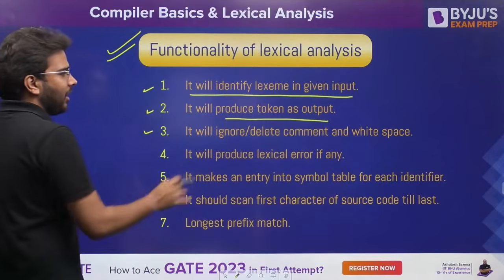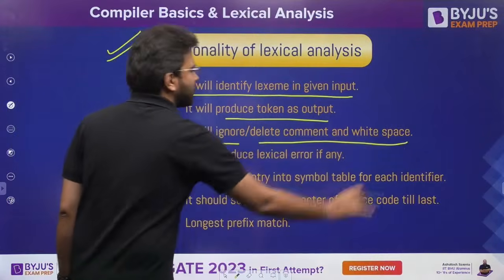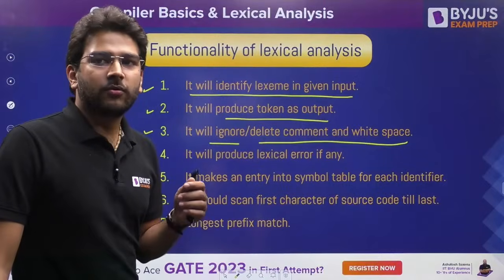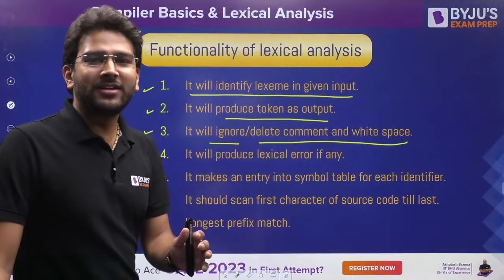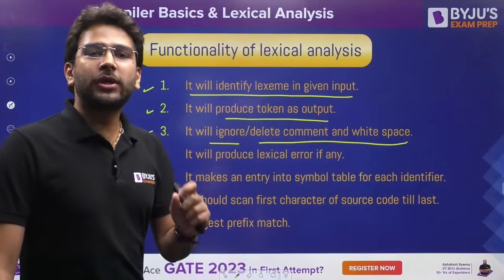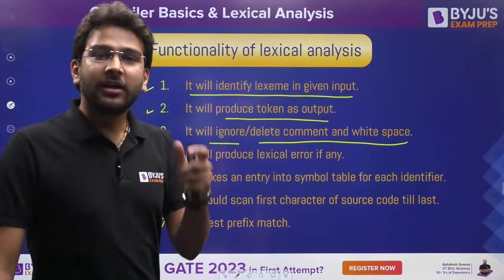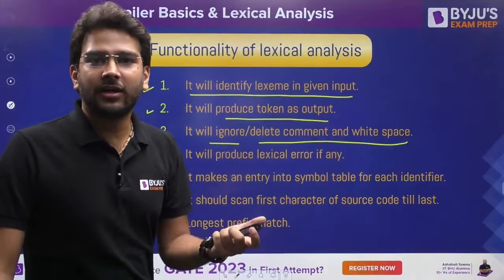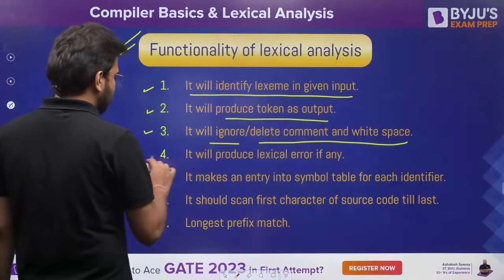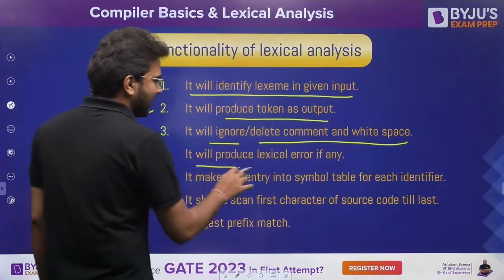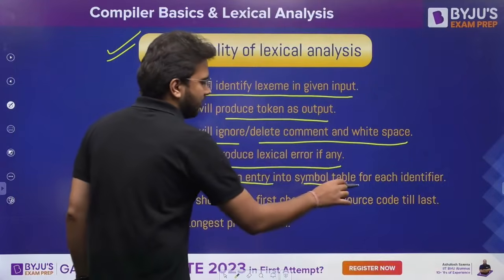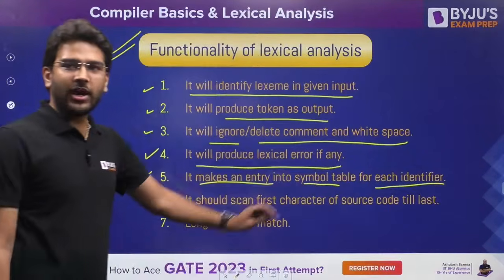Third one, it will ignore or delete comments and white spaces. If you have any comment present in your program, or the white spaces, the blank spaces, first it is going to identify that, and then it is going to ignore it, or you can say delete it. Clear? So this is also the functionality of the lexical analysis phase. Remember this. Fourth one, it will produce lexical error if any. Fifth one, it makes an entry into the symbol table for each identifier. So that we have discussed here.